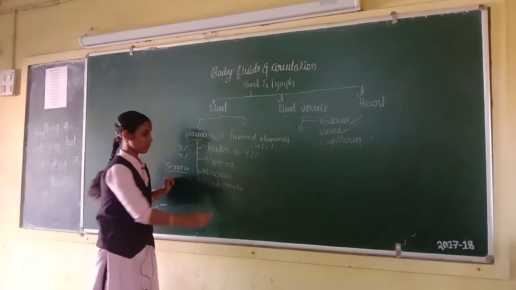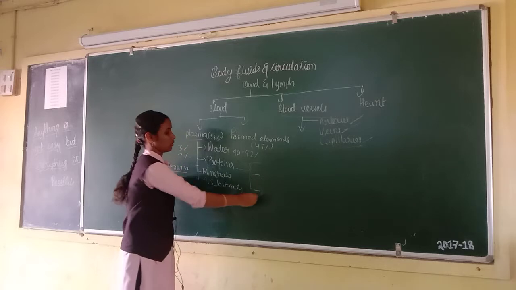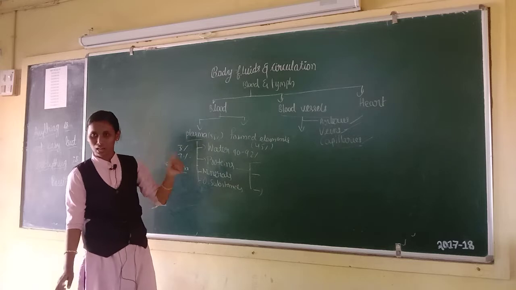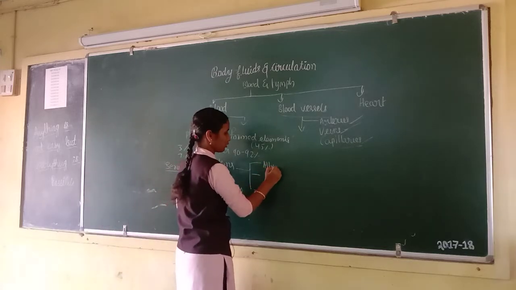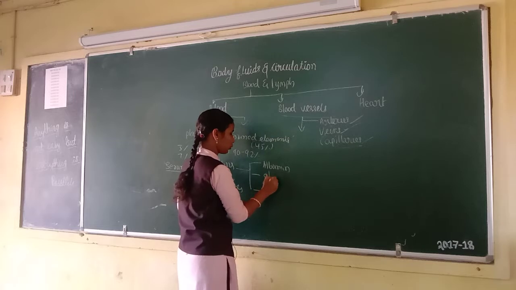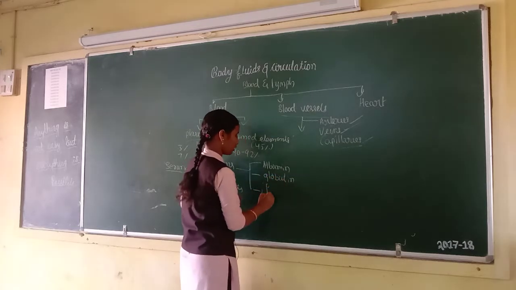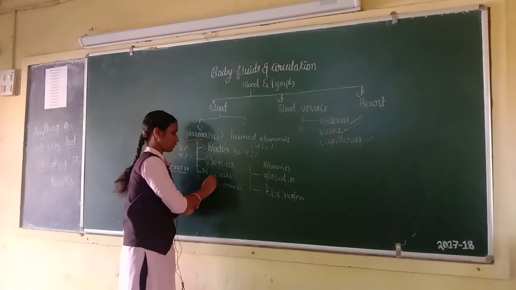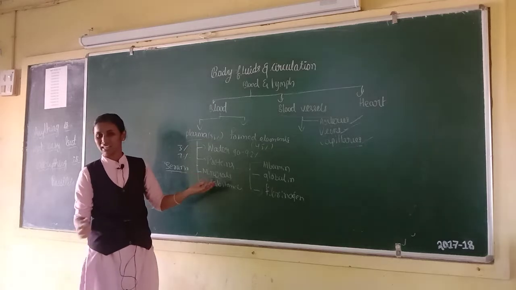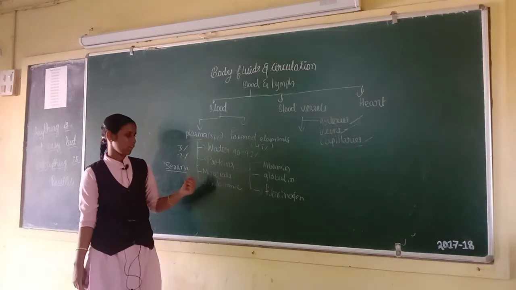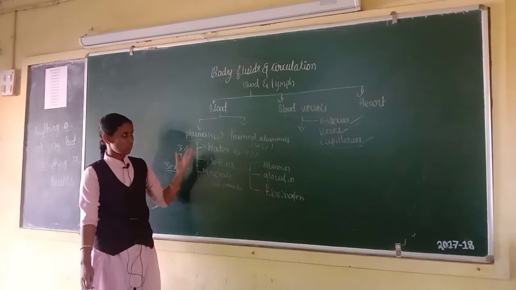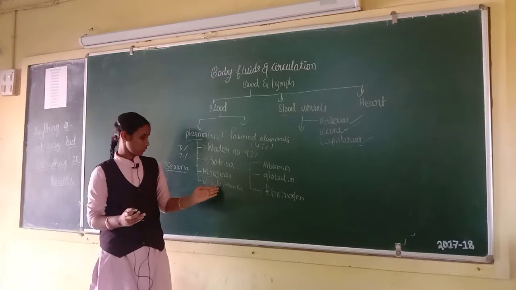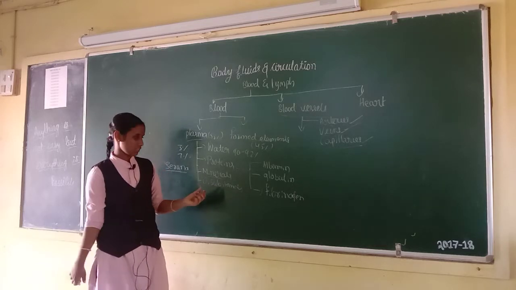Next, proteins. We can see the major 3 proteins in plasma. First one is albumin. Second one is globulin. Third one is fibrinogen. And minerals. Plasma has minerals like sodium ion, calcium ion, chlorine ion. Next, other substances. Plasma also has excretory substances, hormones, vitamins and dissolved gases.